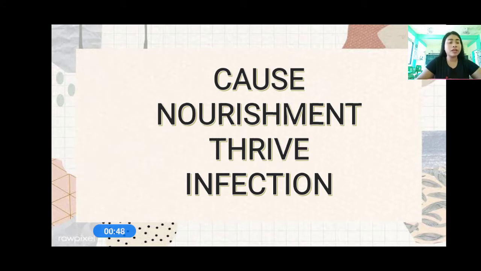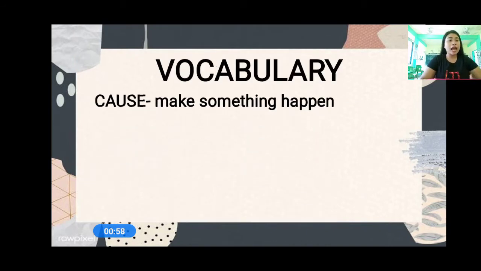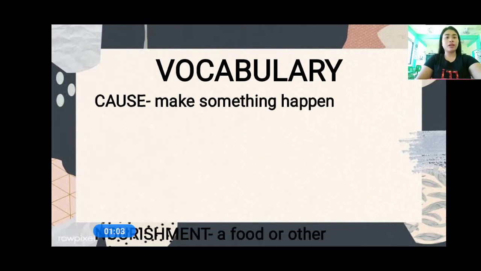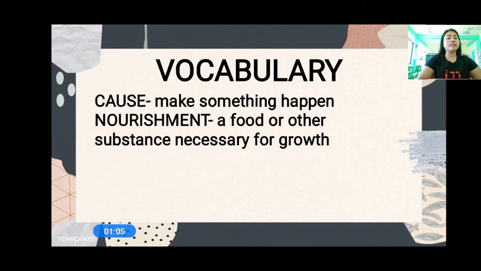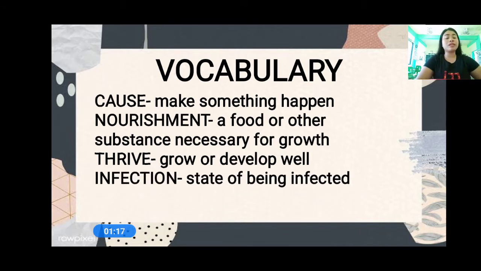Now, do you know the meaning of the words? Okay, so let us know the meaning of the words. Everyone, when we say cause, make something happen. That's the meaning of cause. Okay, so when we say nourishment, a food or other substance necessary for growth, that is nourishment. And when we say thrive, grow or develop well, that is thrive. And then when we say infection, it is the state of being infected. Now those are the meaning of the words.